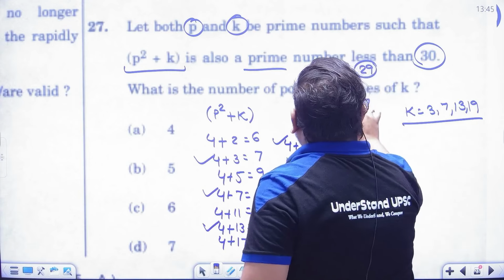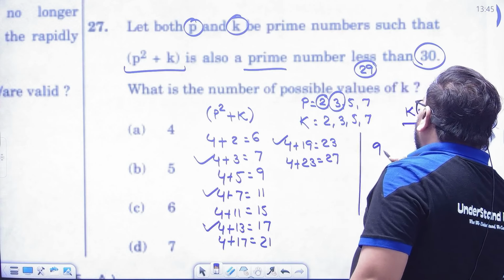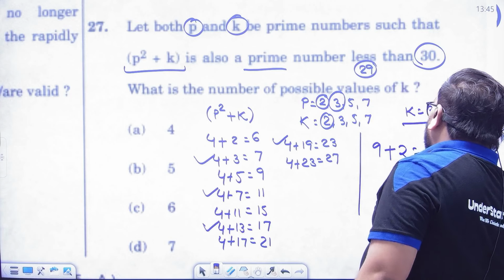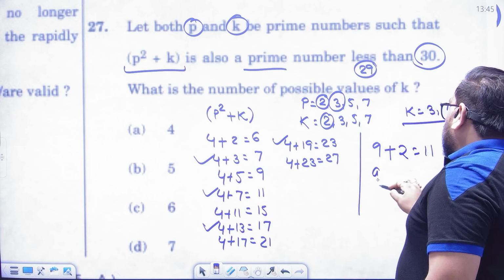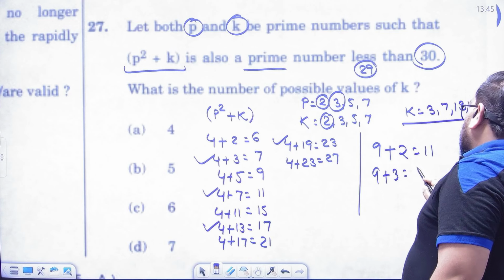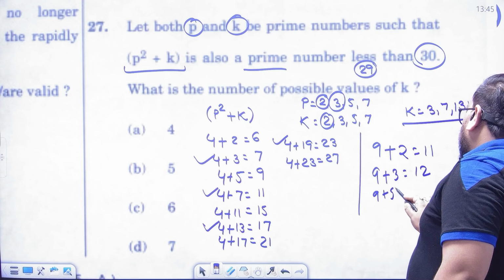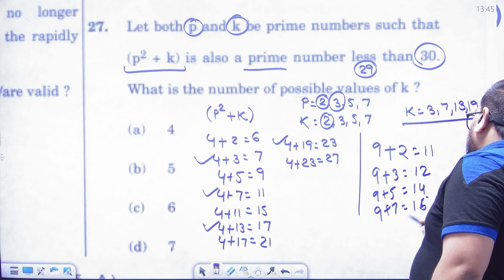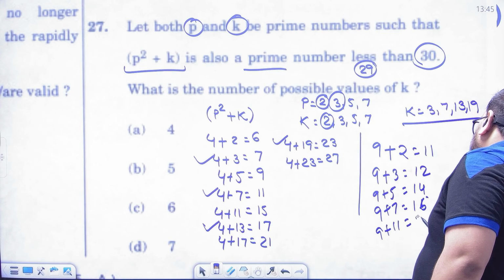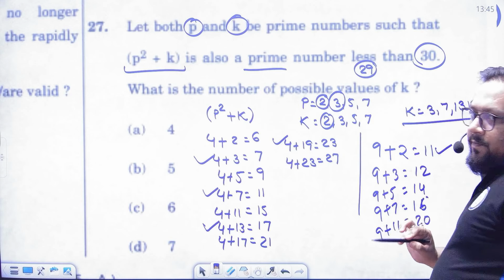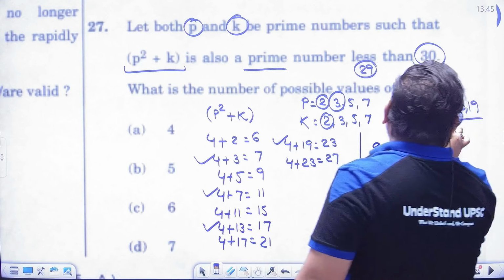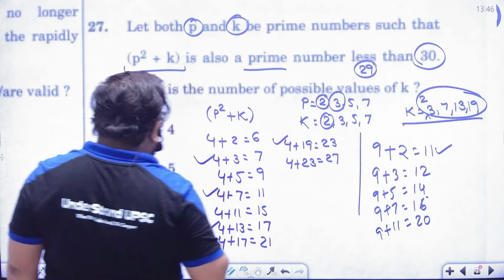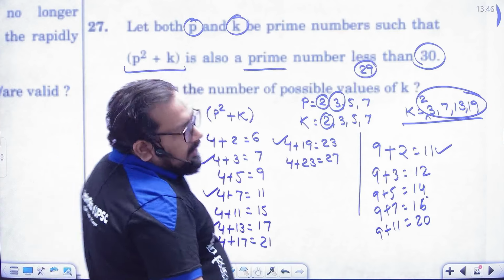Now put P equals 3, that is 3 square, 9, plus K equals 2, that is 11. Now 9 plus 3 that is 12, 9 plus 5 that is 14, 9 plus 7 that is 16, 9 plus 11 that is 20. So only one prime number, that is 2. So how many possible values? 5 values. So answer is B option.